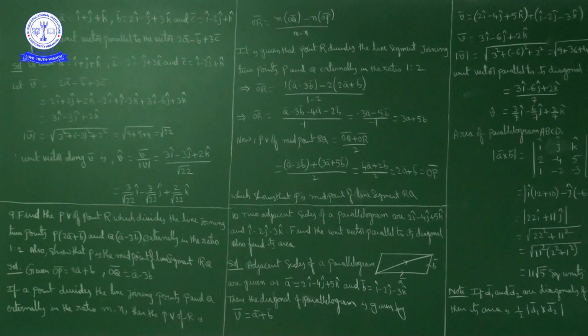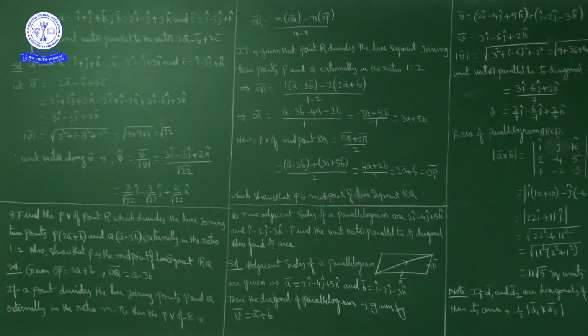What we have to find is the unit vector parallel to its diagonal, and also its area. Now suppose this is A bar, this is B bar. By triangle law of vector addition or parallelogram law of vector addition, one diagonal is A bar plus B bar. Now let this diagonal V bar be equal to A bar plus B bar.